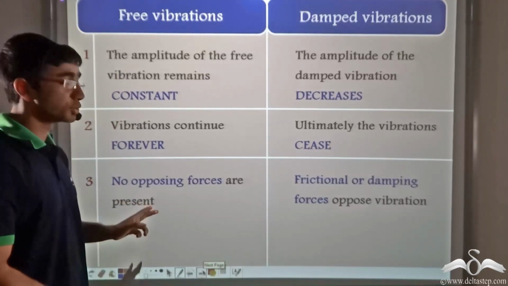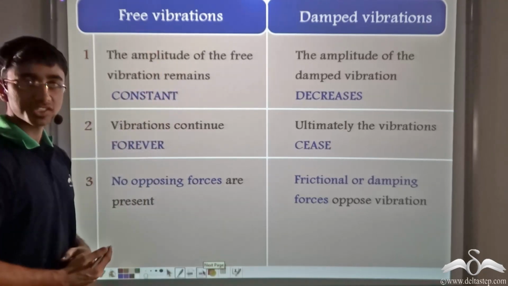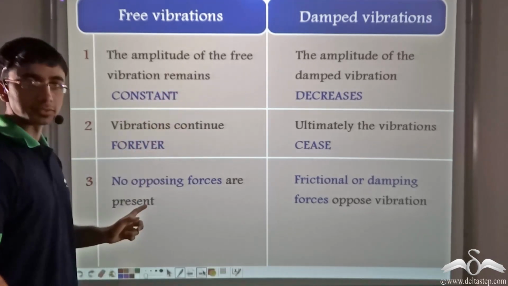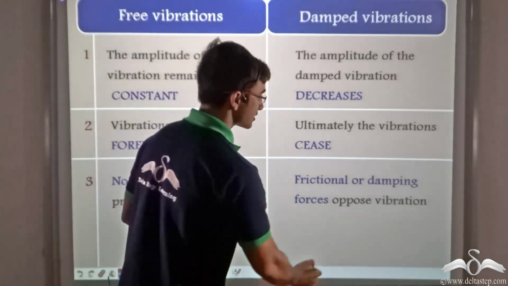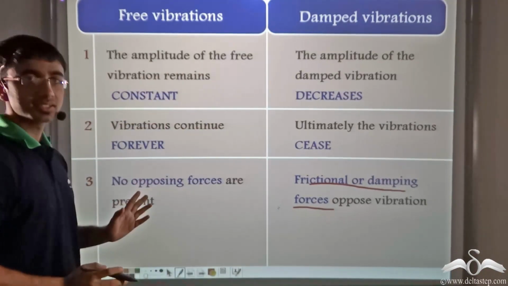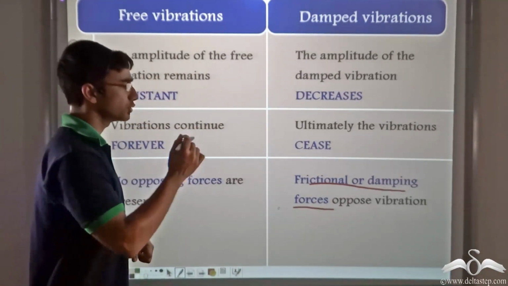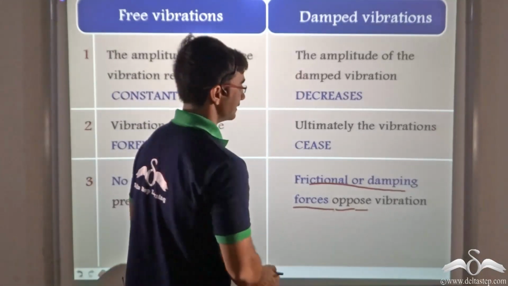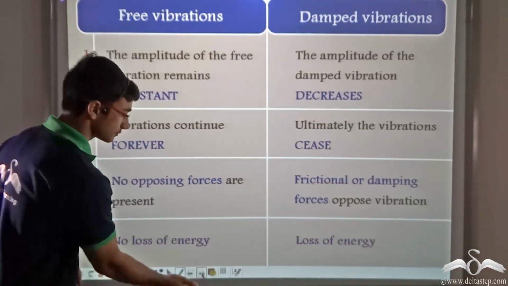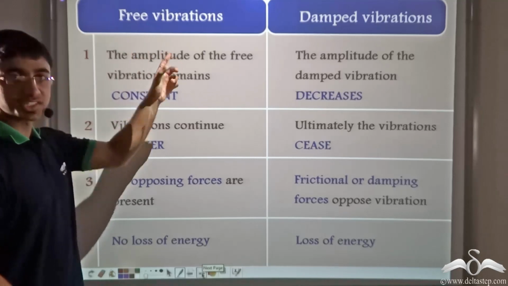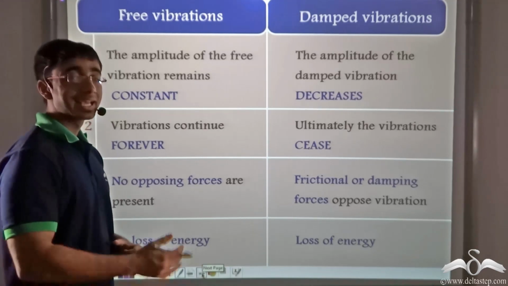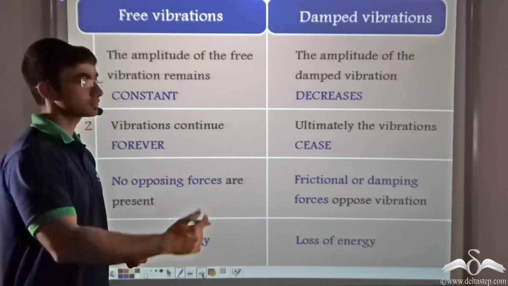Thirdly, there is no opposing force present in the case of free vibration, and it is due to this that the vibration remains constant and the vibrations continue forever. But in damped vibrations, there is a frictional or a damping force which is present. In this case, we considered the damping force due to air friction. So it is due to this opposing force that the amplitude decreases and the vibrations ultimately cease. Lastly, in free vibrations, there is no loss of energy. The energy remains constant for the vibrating body, and that is why the vibrations go on forever.